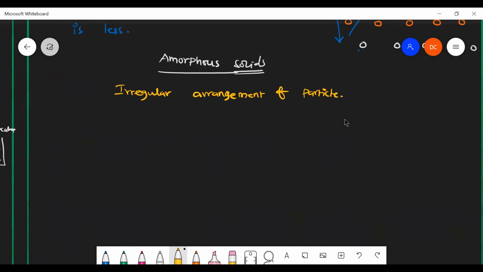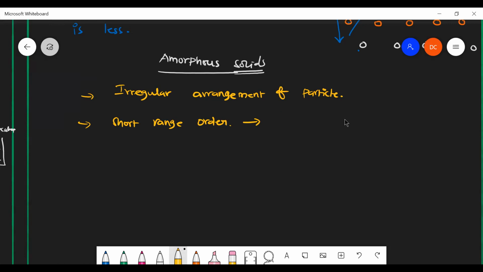Irregular arrangement of particles, and they have short range order. What do you mean by short range order? No periodic pattern, sir. There is no repeating pattern. We can't say no repeating pattern. The repeating pattern will be there, but it is in short range order.